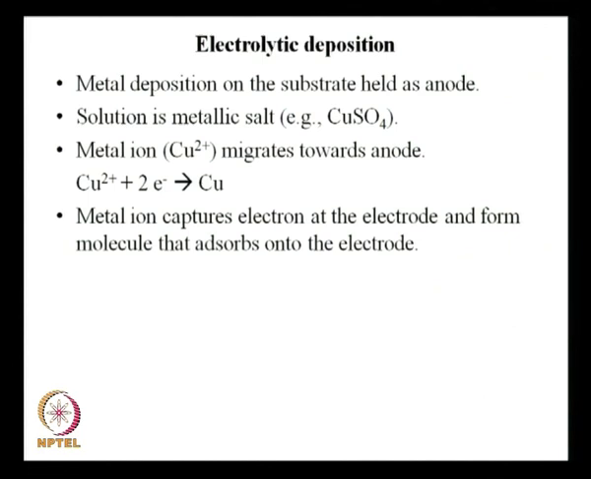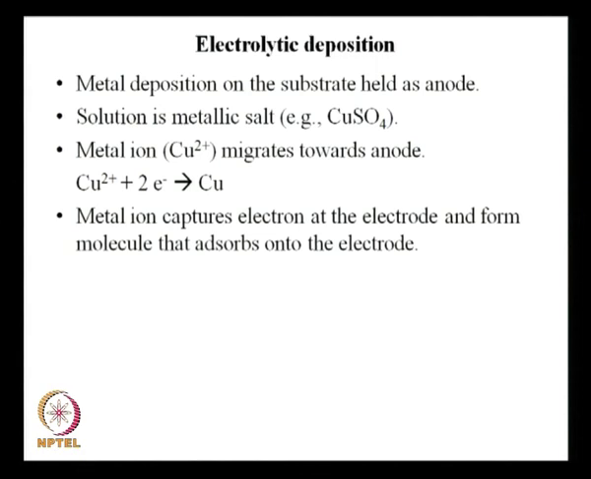where it gets 2 electrons and forms the elemental copper, and this copper gets deposited on the electrode. So, metal ion captures electrons at the electrode and forms a molecule that adsorbs onto the electrode. So, this is a very traditional method of making a deposition or making a coating. Electroplating you might have already seen. So, this kind of deposition you are already aware of.